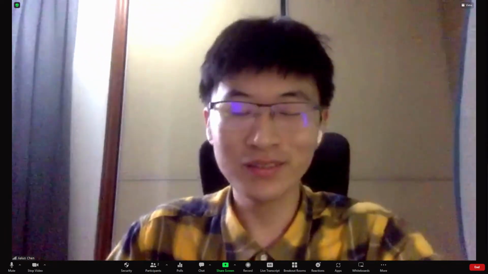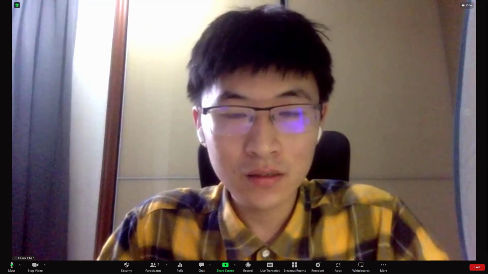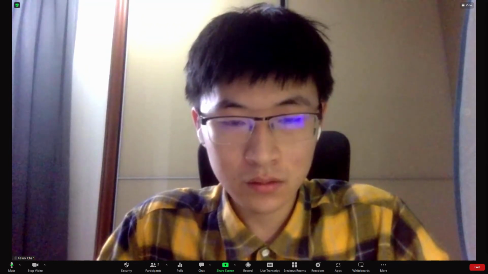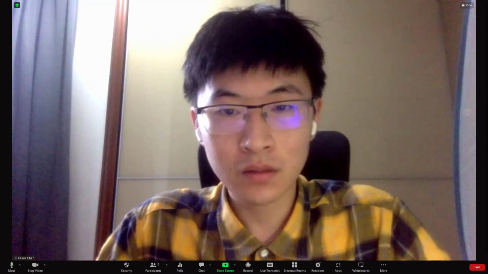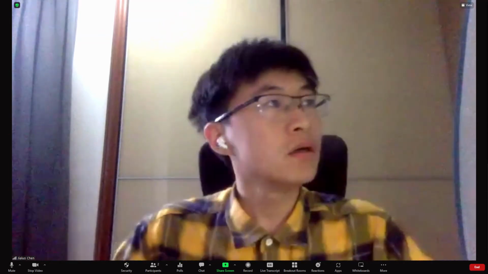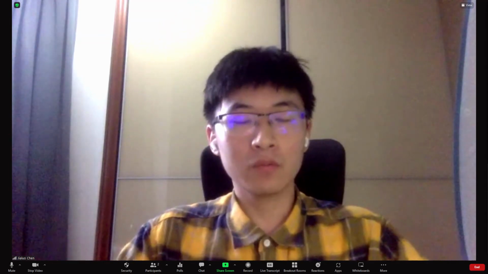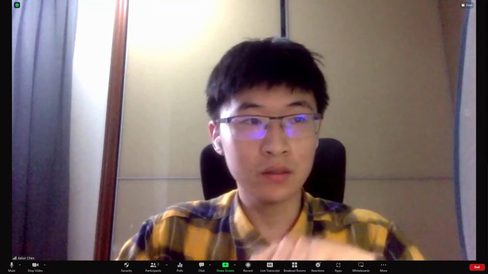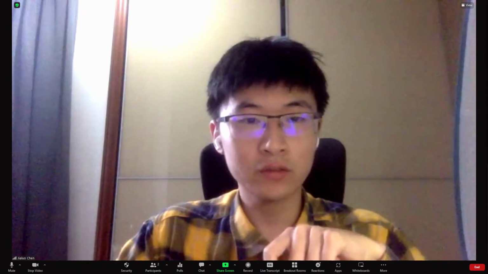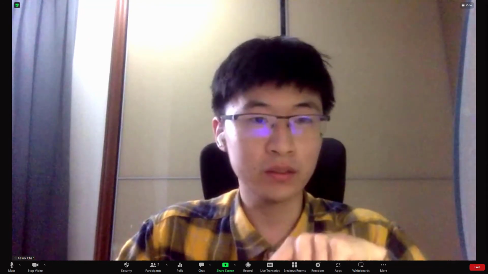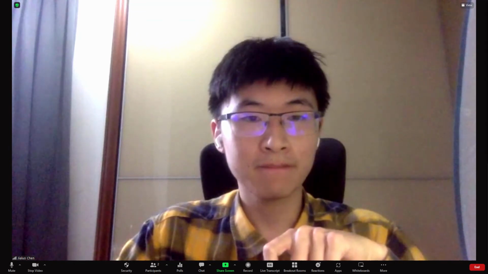Can I beg your pardon? Oh, of course. So your white box watermark, does it modify the model's weights? White box watermarking would change the model parameters. Okay, so you actually change it.